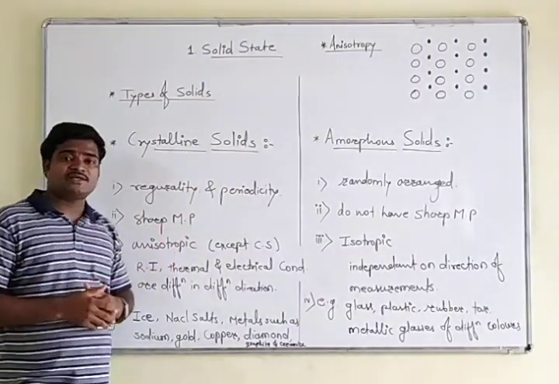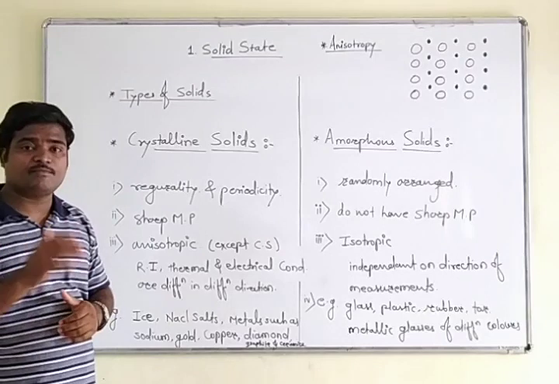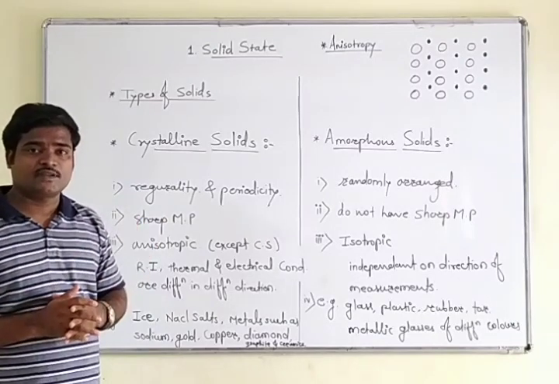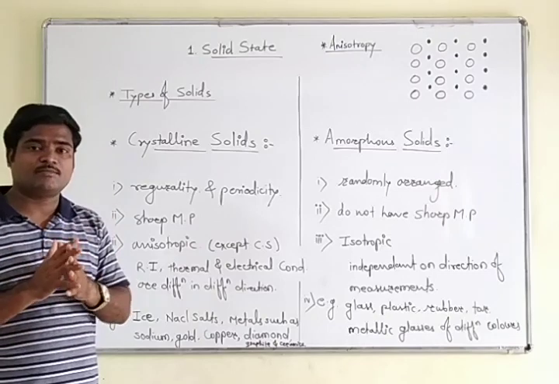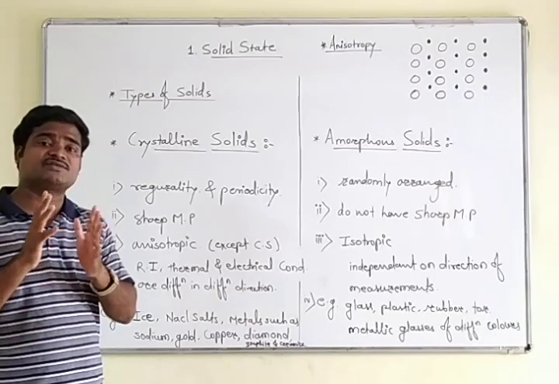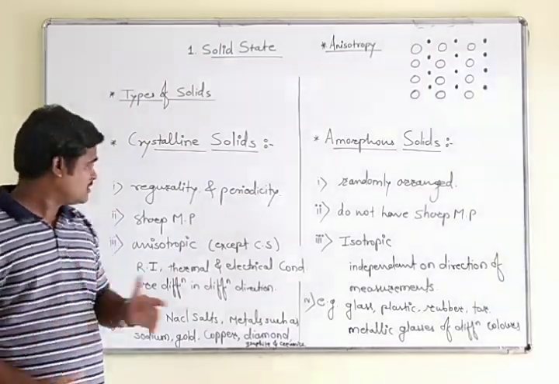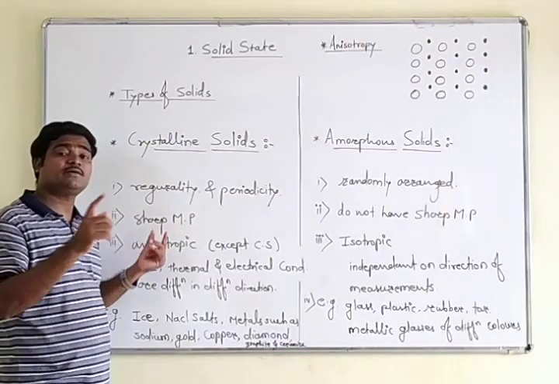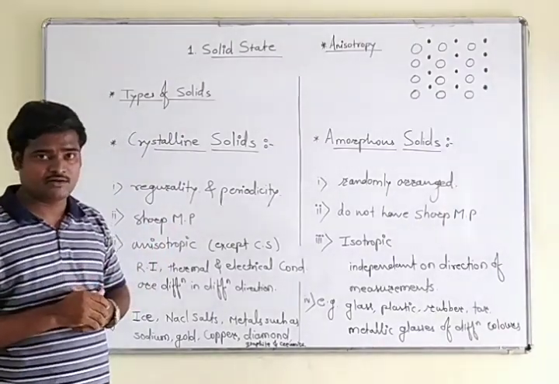The second property is that they possess a sharp melting point. In nature, some compounds show a sharp melting point. Why do they show a sharp melting point? Because their purity is more. So this is what we can say about crystalline solids: they possess a sharp melting point.